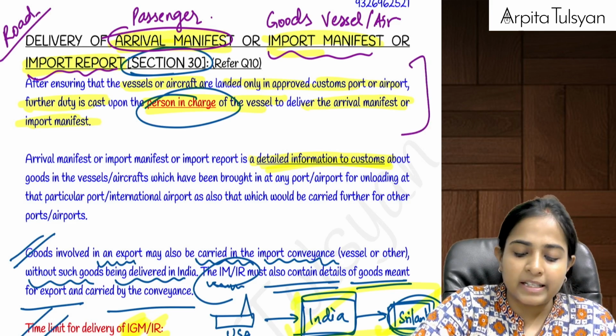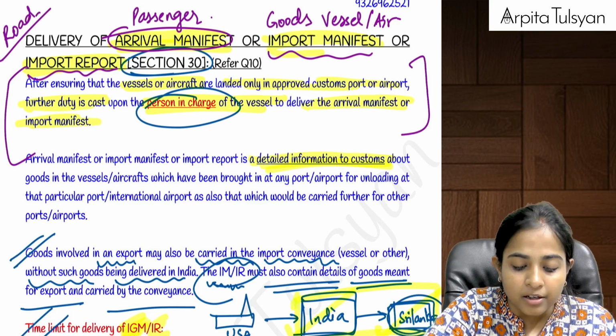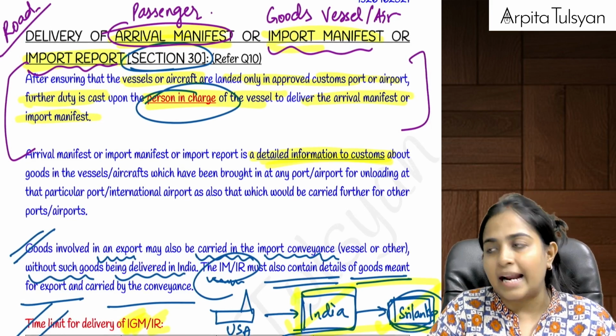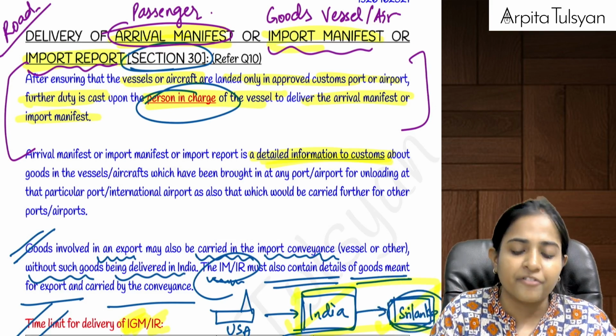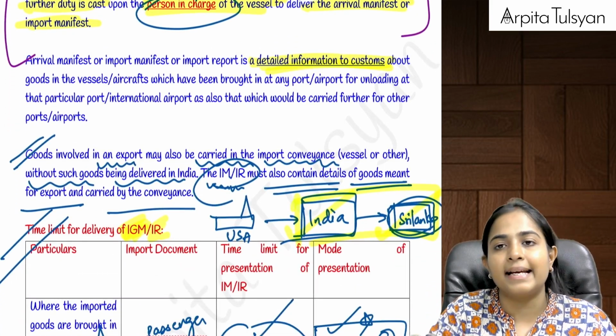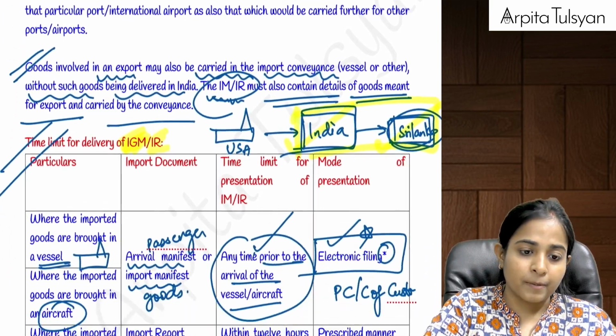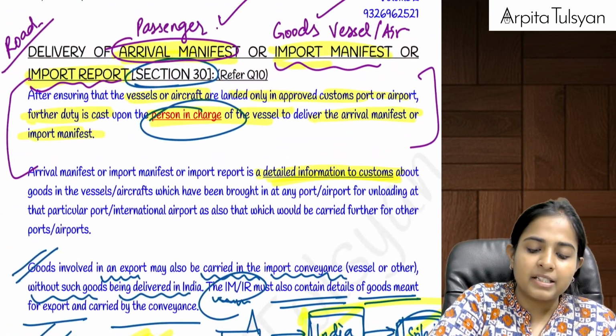So the person in charge, again the responsibility is on the person in charge. The person in charge is required to prepare this arrival manifest, import manifest. Import manifest is also called import general manifest. So import manifest or import report, he is required to prepare it and he has to give it to the customs officer.